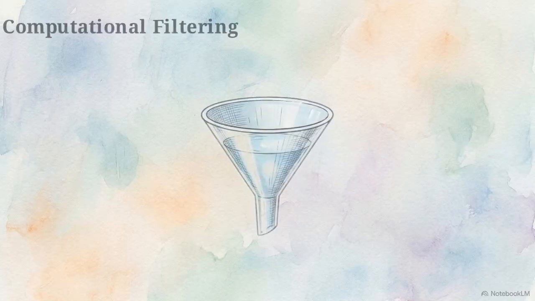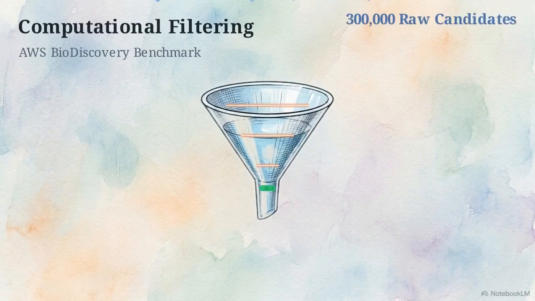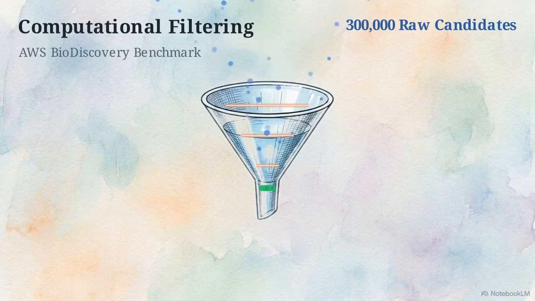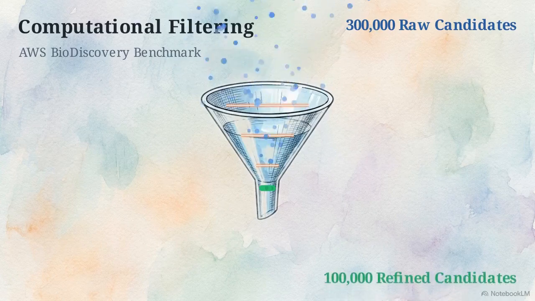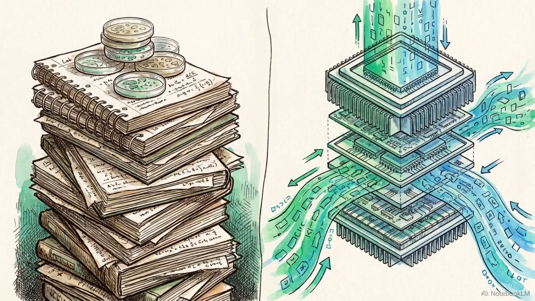This visualization illustrates the computational filtering phase, mapped here against Amazon's AWS biodiscovery benchmark. The system rapidly filters 300,000 raw computational candidates down to a refined batch of 100,000. This in silico triage operates at a speed that compresses what was historically a year-long physical screening process into a matter of weeks.